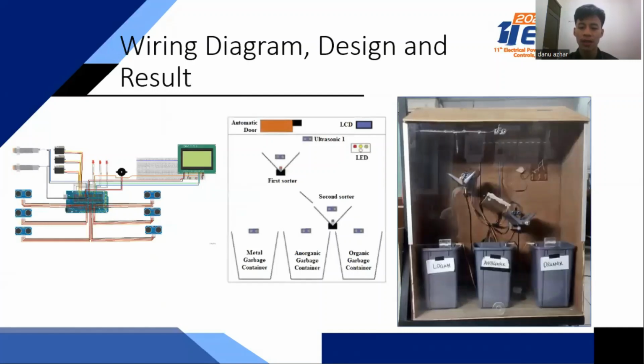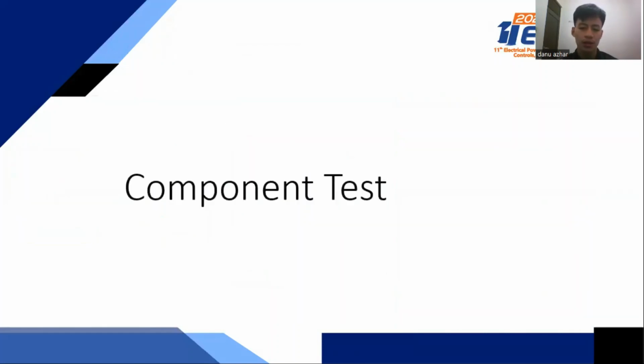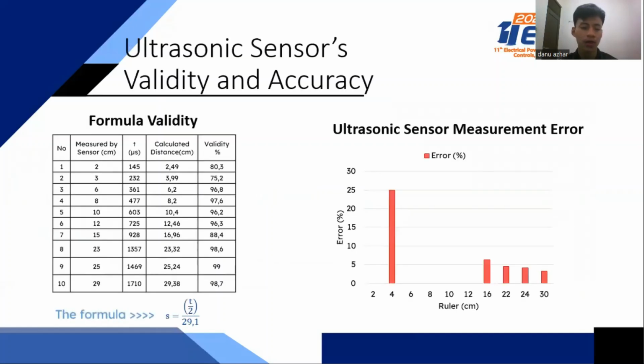This is the schematic design and the result of the tool. This is the schematic or wiring diagram. And this is the result and design. Each component in this tool is tested for its characteristics before being applied to the tool. Below is the test of the ultrasonic sensor.